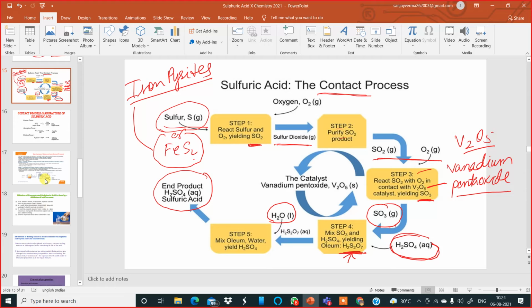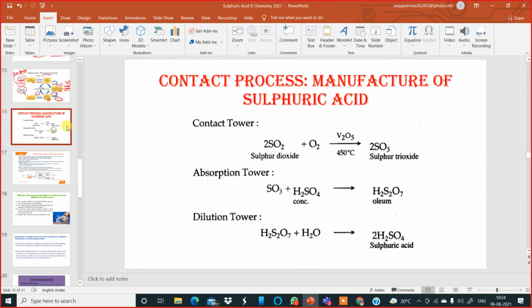But what is more important is that in the next slide you will have a look at the chemical equations involved in the contact process. So have a look very carefully. Here you can see the chemical reactions involved in the contact process, manufacture of sulfuric acid. The first step is where we obtain sulfur dioxide gas by burning sulfur: sulfur plus oxygen gives sulfur dioxide gas.